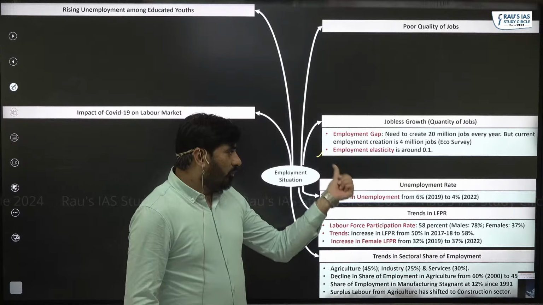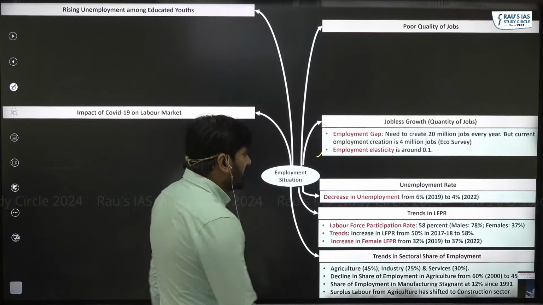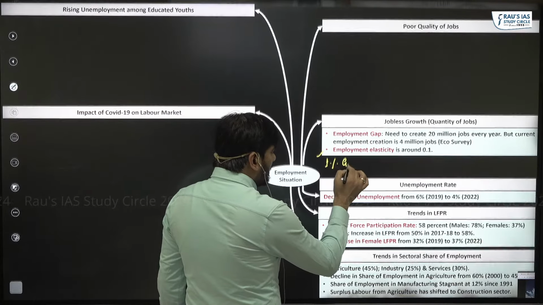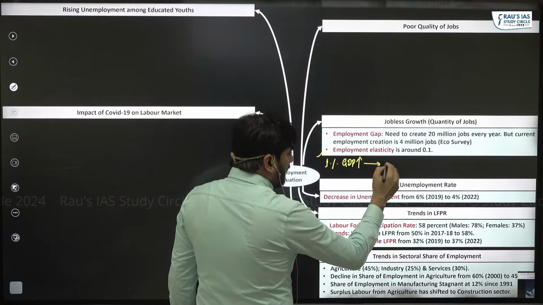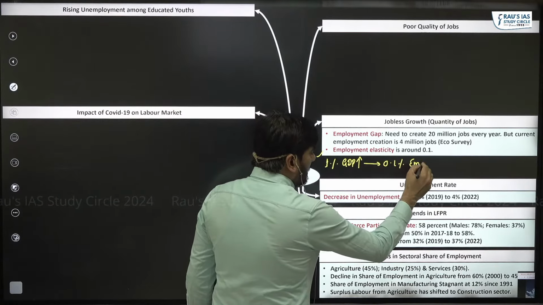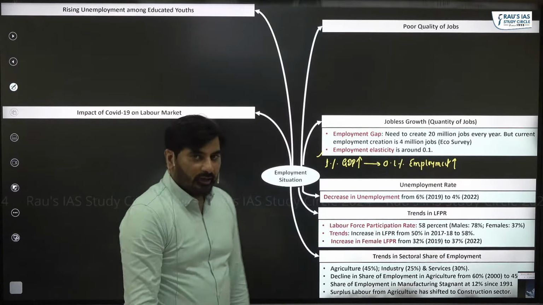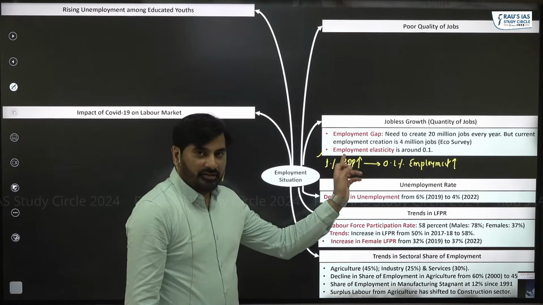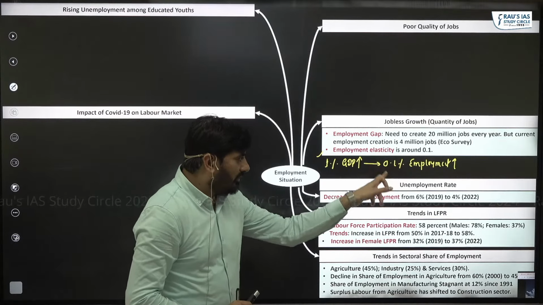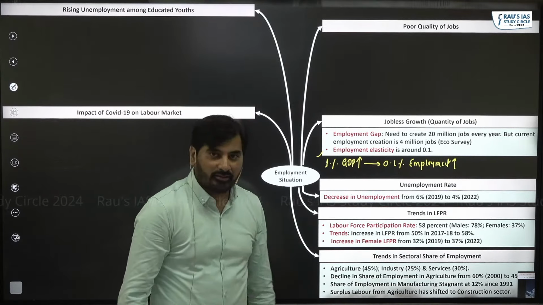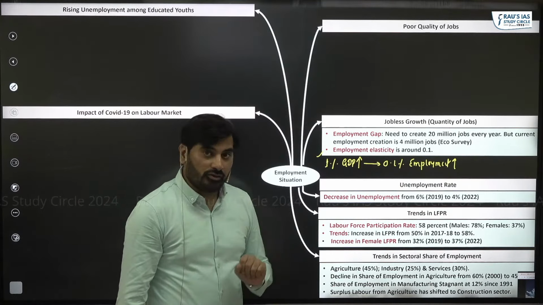Secondly, the employment elasticity in India is just 0.1, which means if our GDP increases by 1%, employment in India is increasing by just 0.1%. Ideally, a 1% increase in GDP should lead to at least a 1% increase in employment, but employment is increasing by just 0.1. So we are not able to create enough jobs.